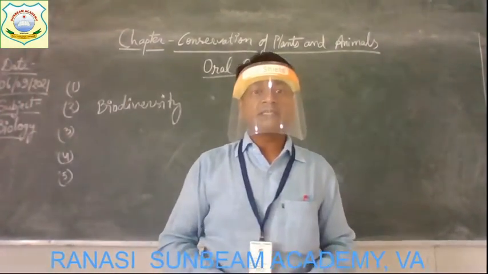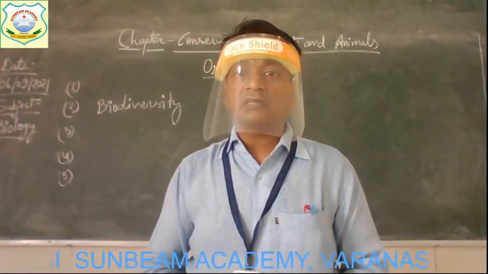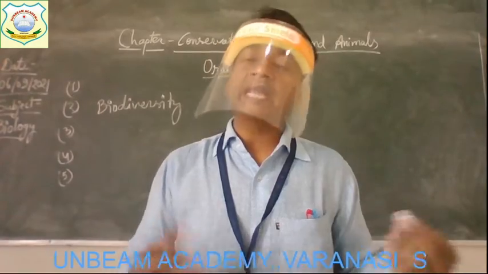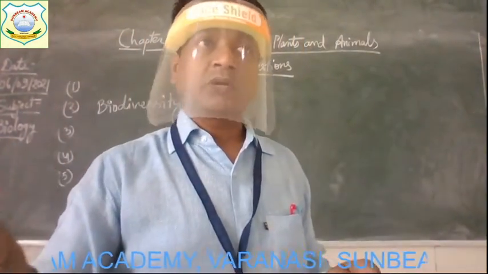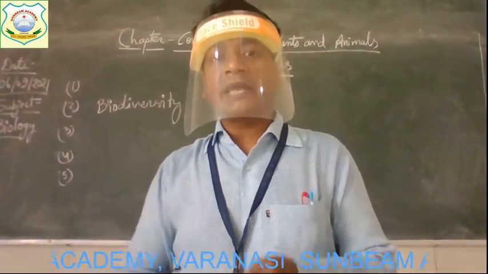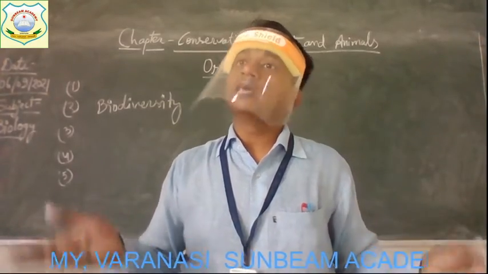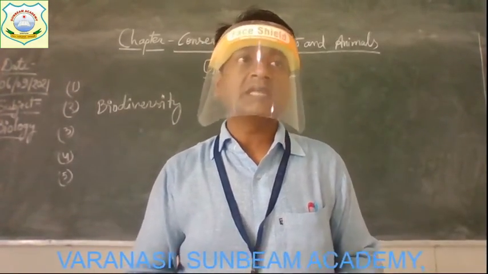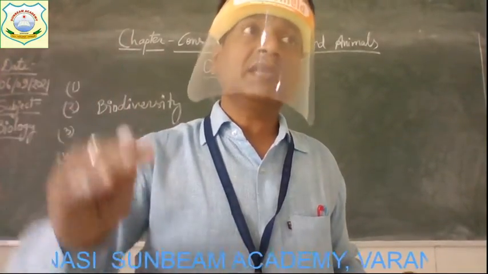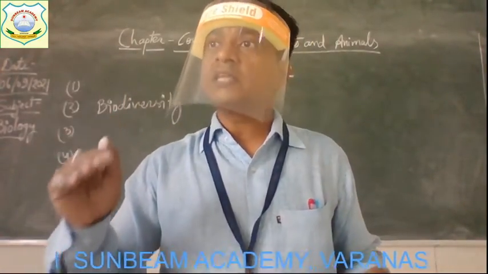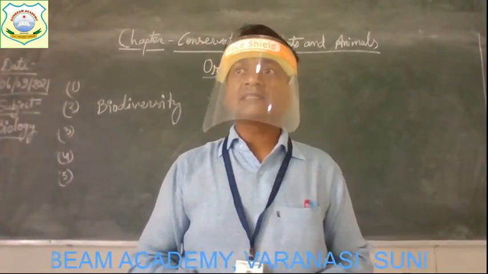And the question is, which species of animals cannot be found on the earth? Extinct or endangered? Very good. Options are given for you in the question: extinct animals or endangered animals. Out of these two, which species of animals cannot be found on the earth? So simply your answer will be extinct animals. Endangered animals are found on the earth, but their population is very, very less. Their number is very less. Alright. Understood all the answers?